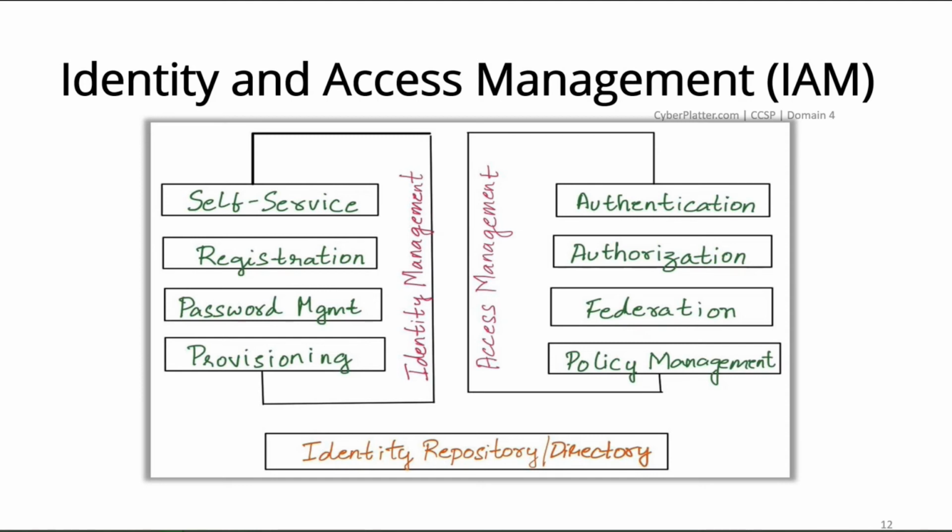First, let's discuss identity management. Identity management is the process whereby individuals are given access to system resources by associating user rights with a given identity. Provisioning is the first phase of identity management where each subject is issued a unique identity assertion. That is something that serves as an identification, such as a user ID. During this process, the user is usually also issued a password for use in authenticating the identity assertion.